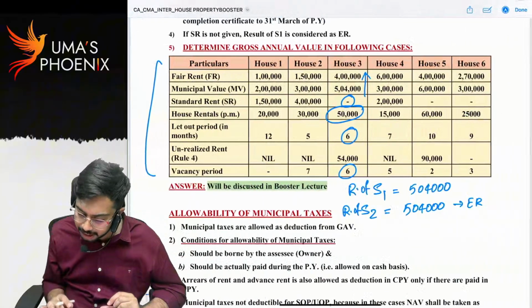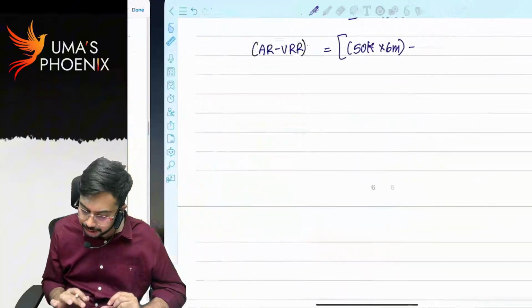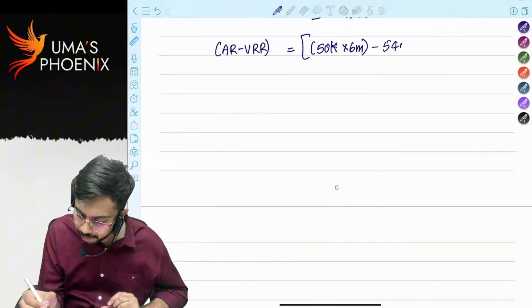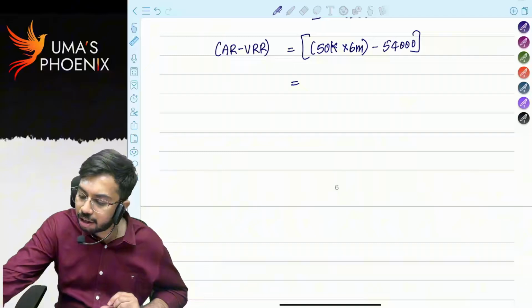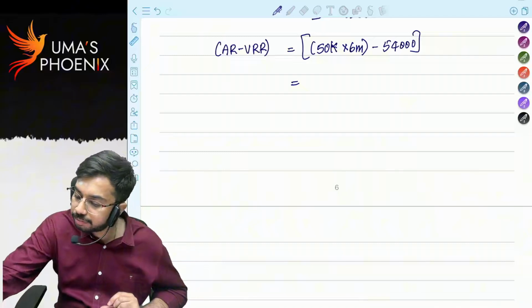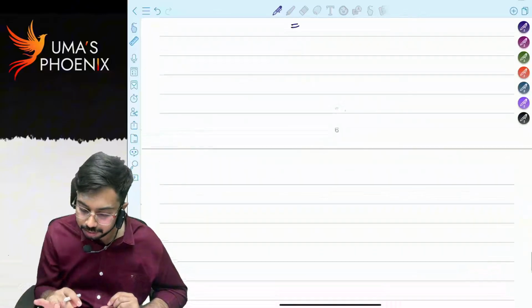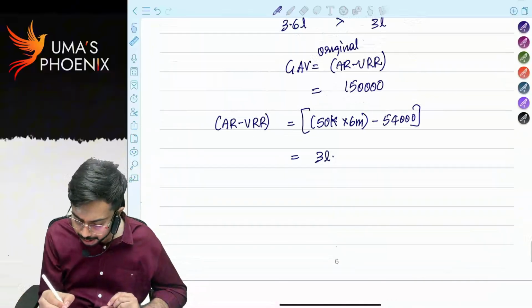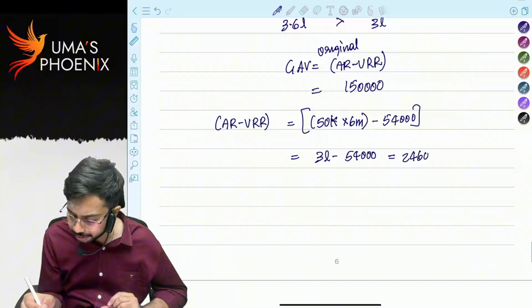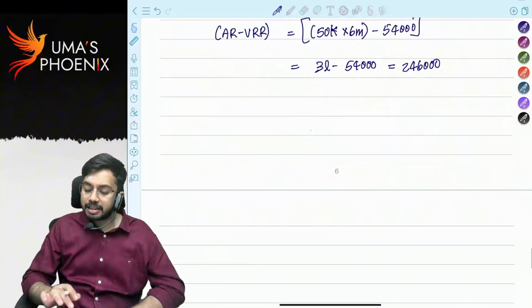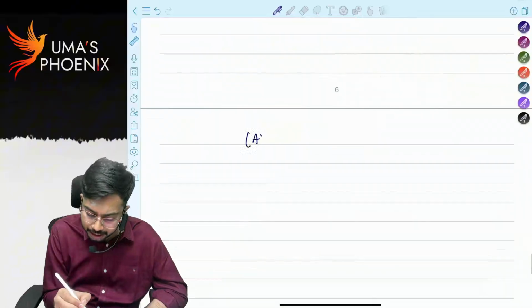How much is unrealized rent? 54,000. So 3 lakhs minus 54,000, how much? 3 lakh minus 54,000, 2,46,000. The actual rent minus unrealized rent is 2,46,000.